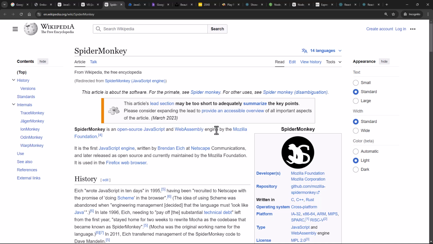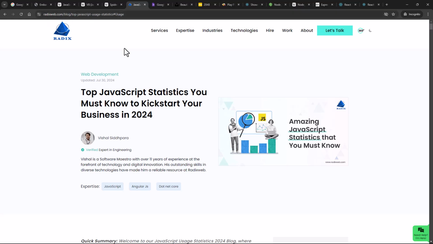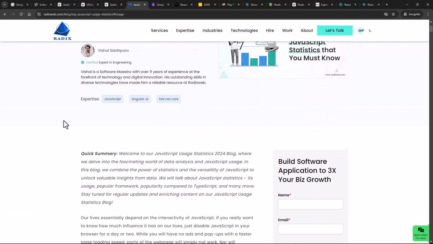And the V8 engine is being used in Chrome. It's developed by Google. So these are the two JavaScript engines that allow us to execute JavaScript in the browser.